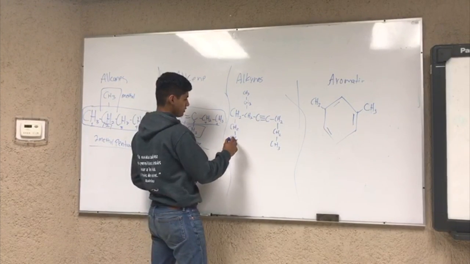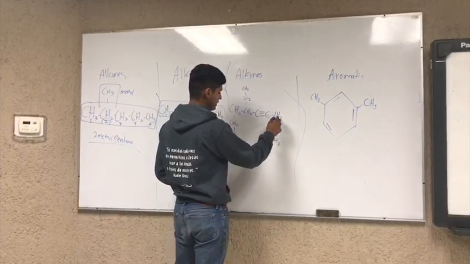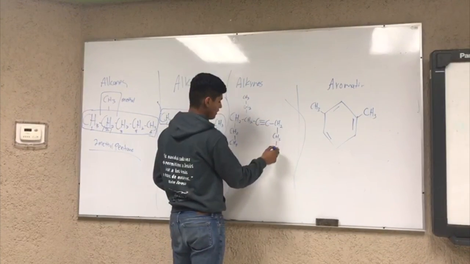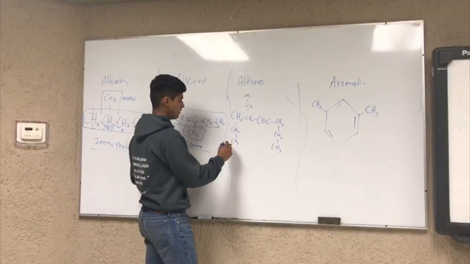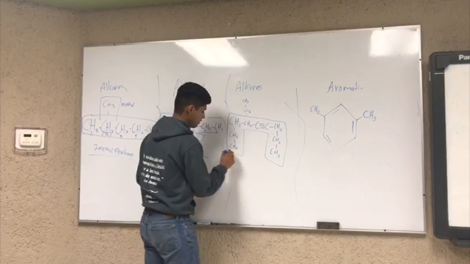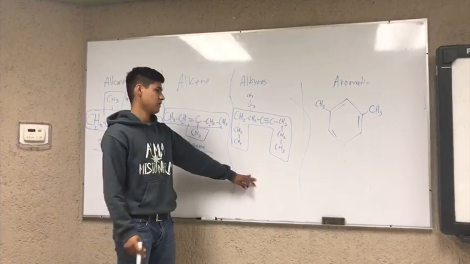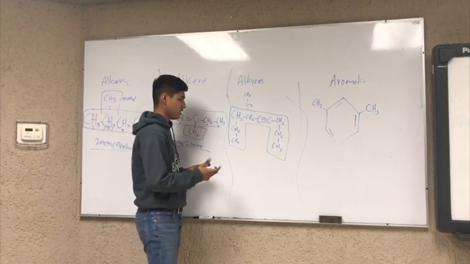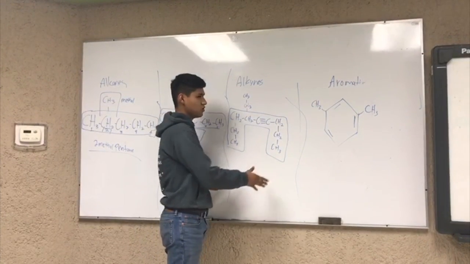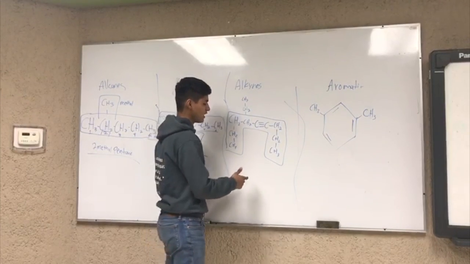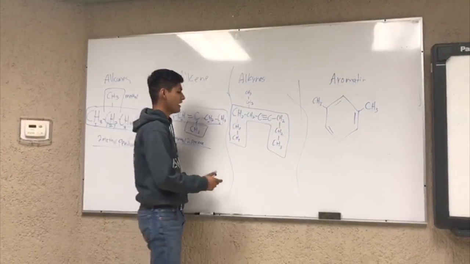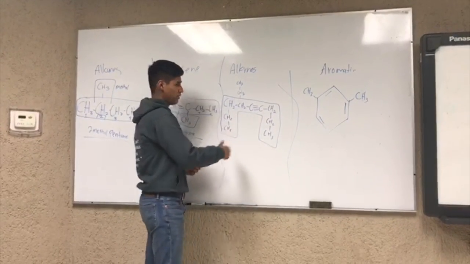So we're going to start counting 1, 2, 3, 4, 5, 6, 7, 8, 9, or 1, 2, 3, 4, 5, 6, 7. Well, you can see the longest chain of carbons is this one. After you have the chain of carbons, then you need to know where you are going to start counting. And it's the same as in the alkenes. You need to take priority from the triple bond.